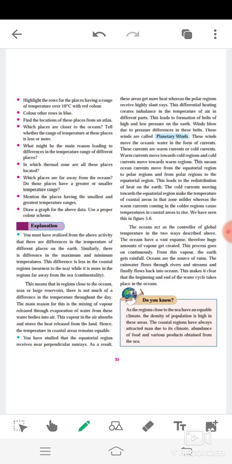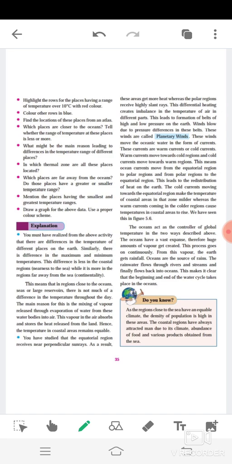This leads to the distribution of heat on the earth. The cold currents moving towards the equatorial region make the temperature of coastal areas in those zones milder, whereas the warm currents coming into the colder regions cause the temperature in coastal areas to rise. We have seen this in figure 5.6.